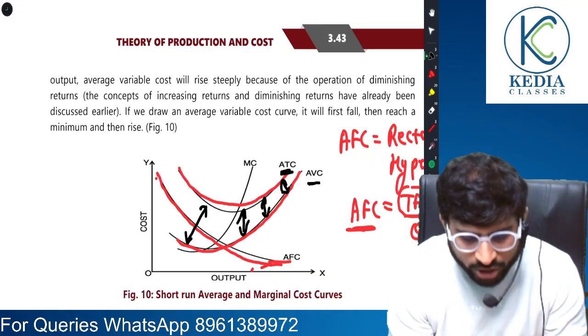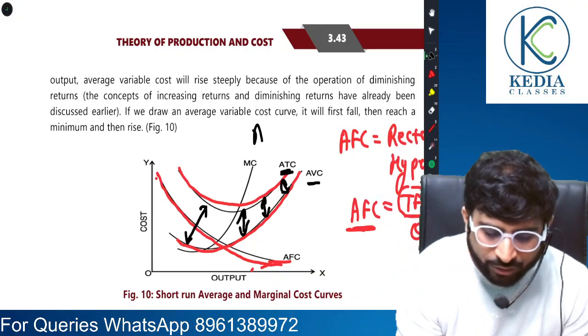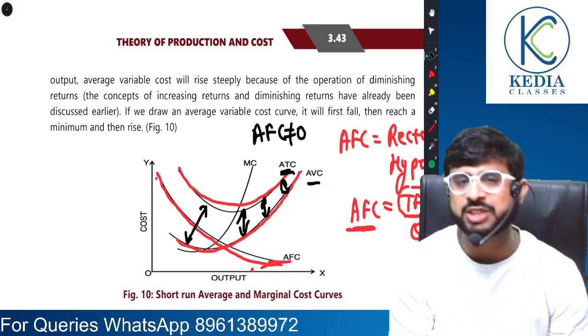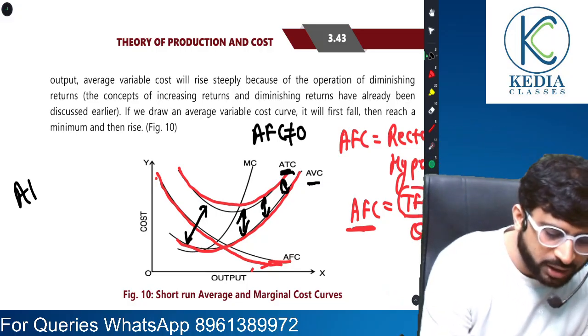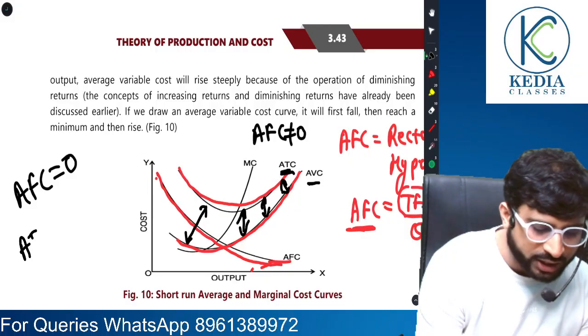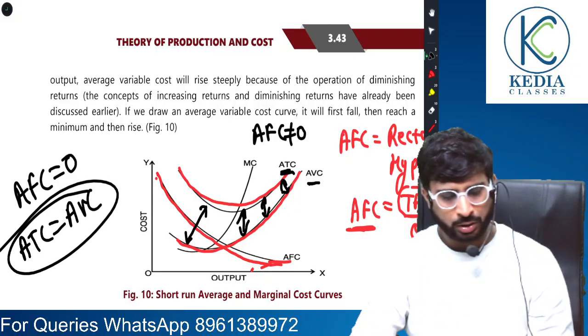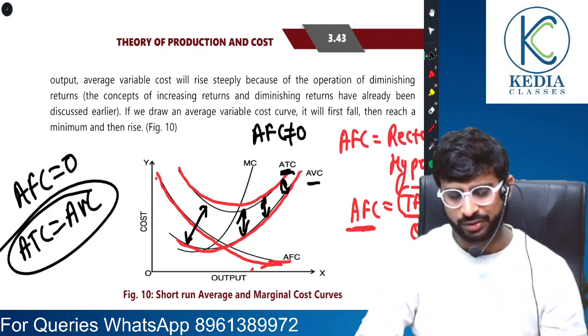Can average total cost and average variable cost touch each other? No. Why? Because average fixed cost can never be zero. So there will always be some distance between the two. Had average fixed cost been equal to zero, then we would have said that at some point in time ATC will become equal to AVC. But no, it's untrue, because no matter how small, average fixed cost will still be positive always.